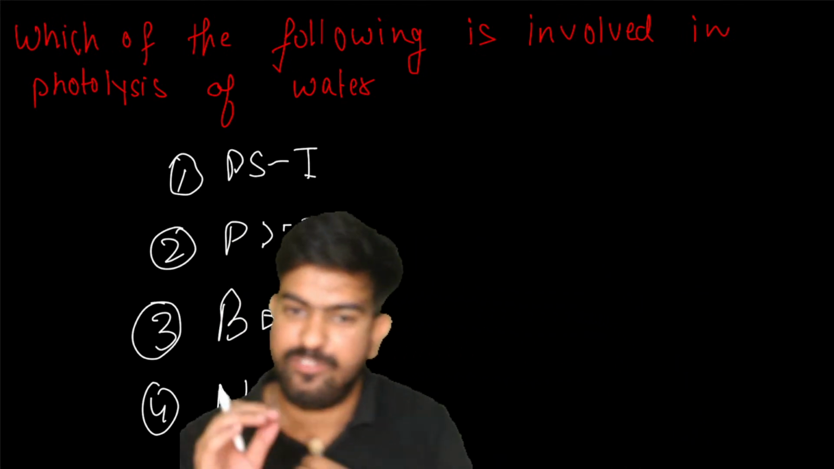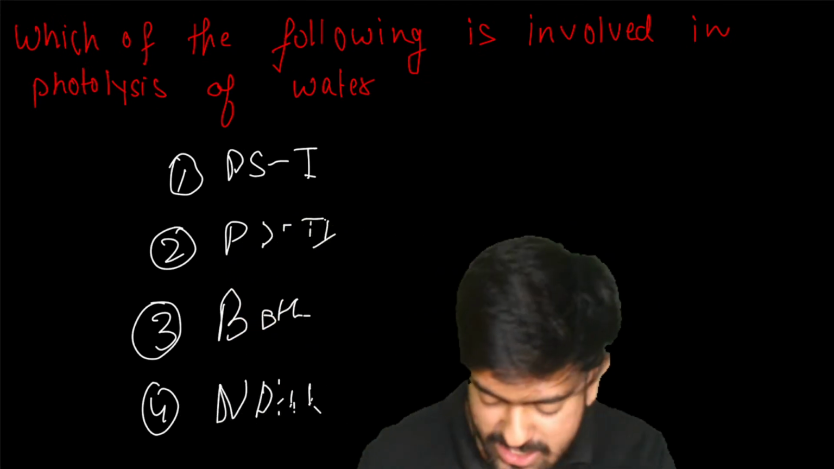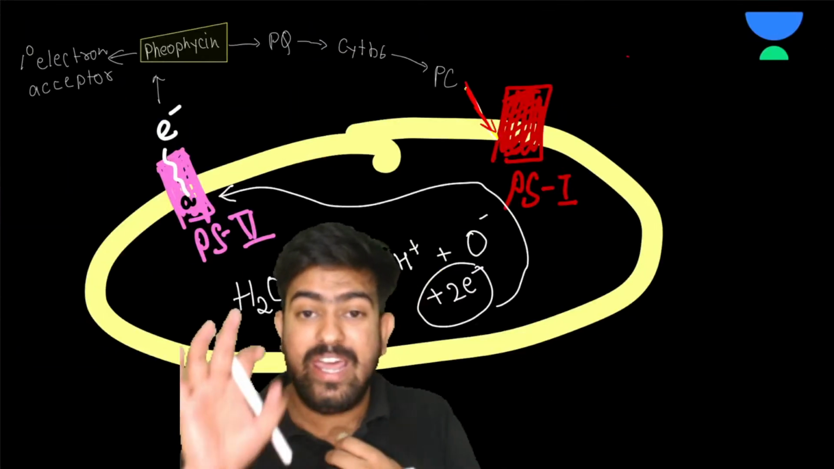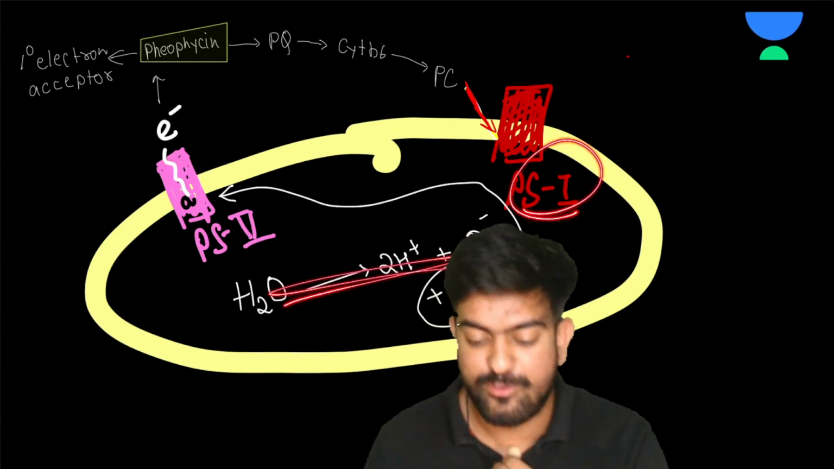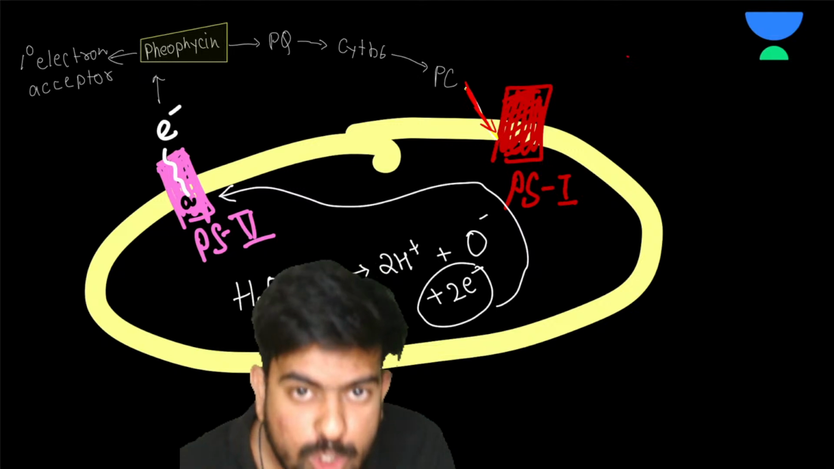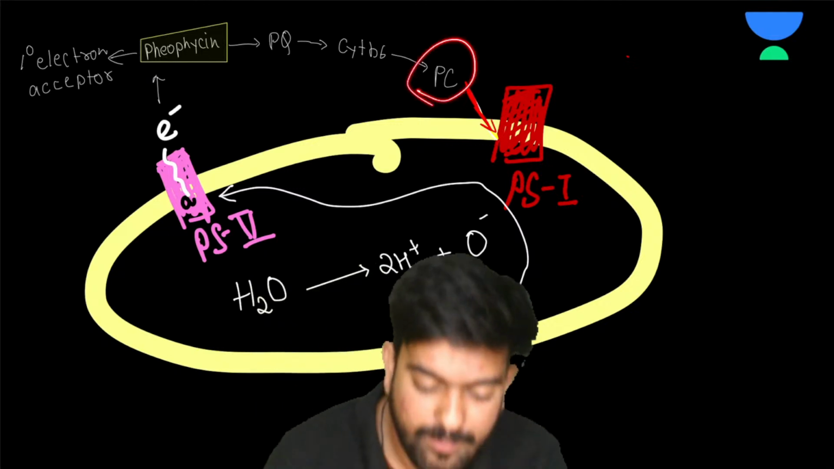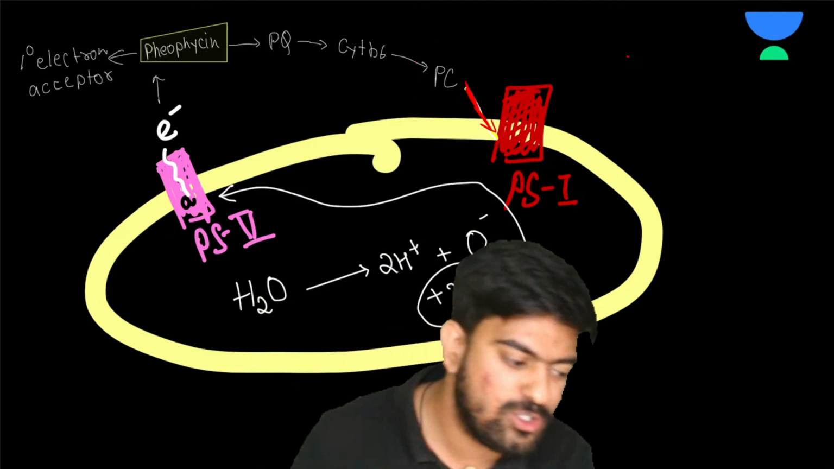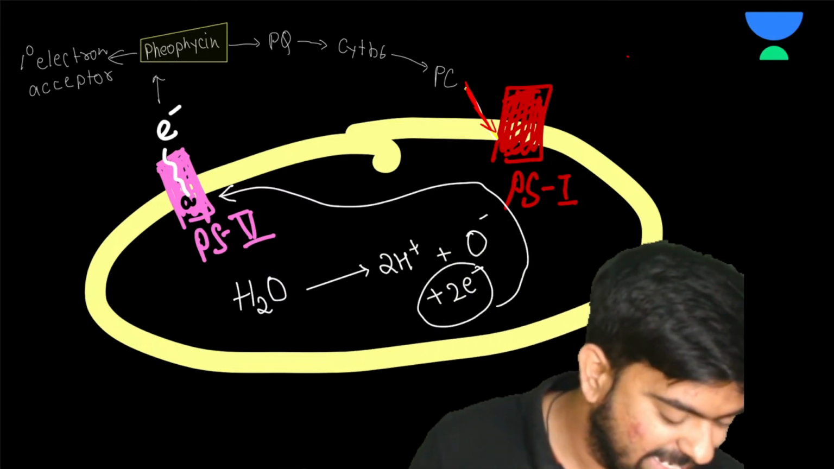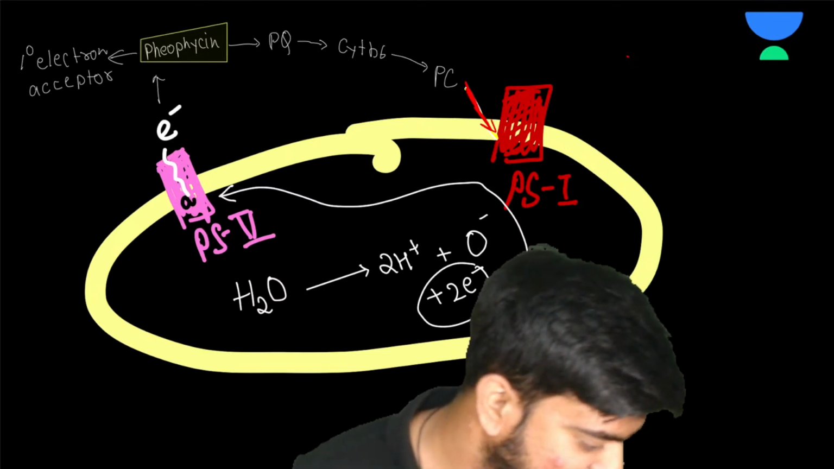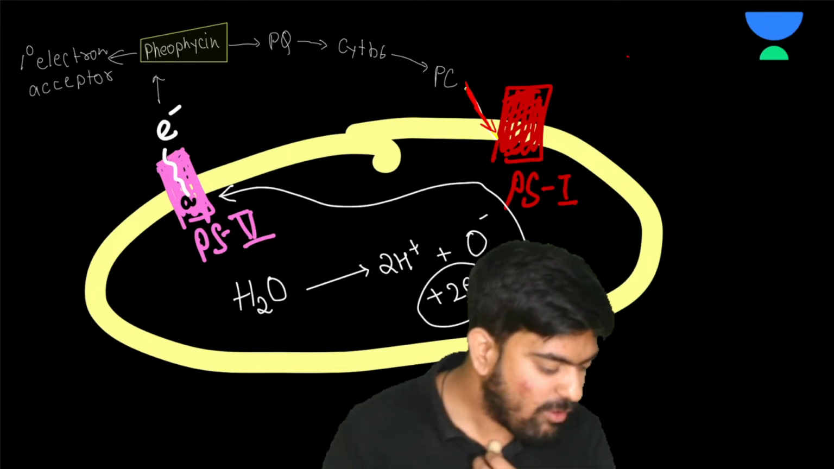PS2. Great, very good. PS2 is the correct answer, because photosystem 1 is not getting the electron from the photolysis of water, right? Photosystem 1 is getting the electron from the PC, which is plastocyanin. That's very good, Srishai. Okay, great. I'm very happy. Now what?